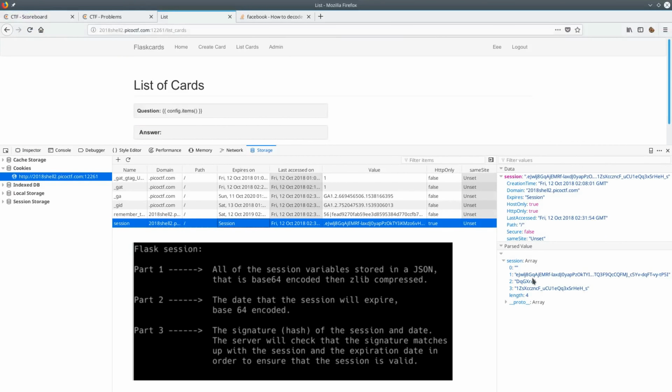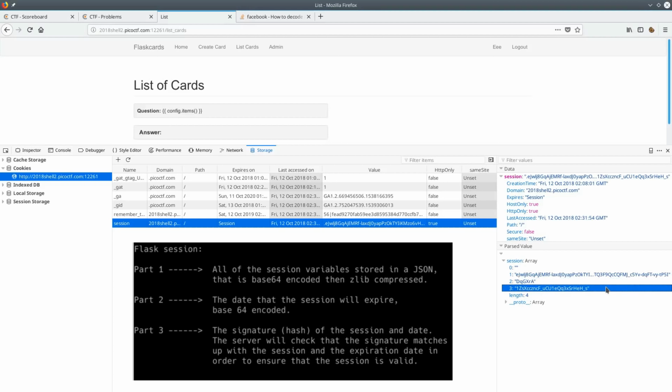So the Flask session is actually broken up into 3 parts. The first part is your entire session and all of its variables, but it's base64 encoded and zlib compressed. Now note that neither of those include an encryption, so we can actually view our entire session variables, and I'll show you that in just a minute with a little Python script we can do. The second is the date that this session was made, or is it the date or maybe the date it expired, I forget. But either way, it's also base64 encoded. And lastly, we have a signature. So this is what all matters.